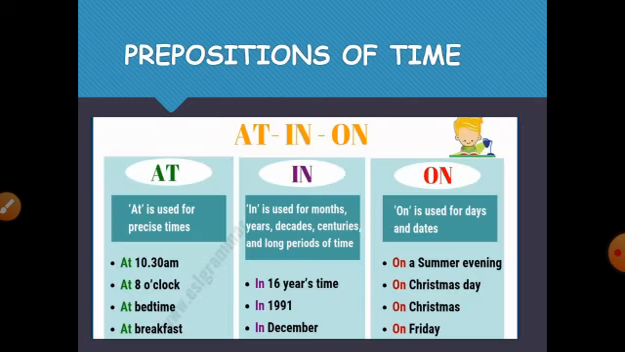Okay, next is the preposition of time: at, in, on. Okay, at is used for the precise time. When we are talking about the precise time, like at 10:30, at 8 o'clock, at bedtime, at breakfast time, we use the preposition at. And we use in with months, years, decades, centuries, and long periods of time. Like in December, in 1991, in 16 years' time, and like this.